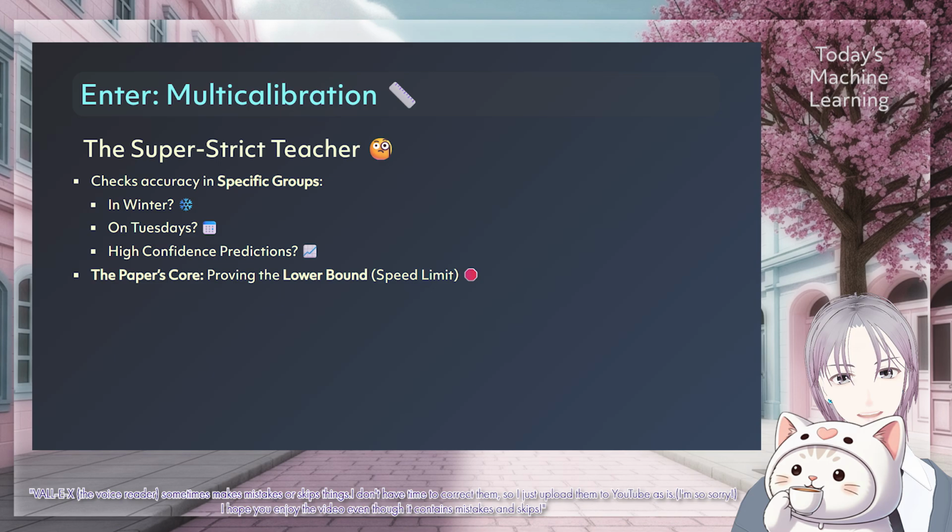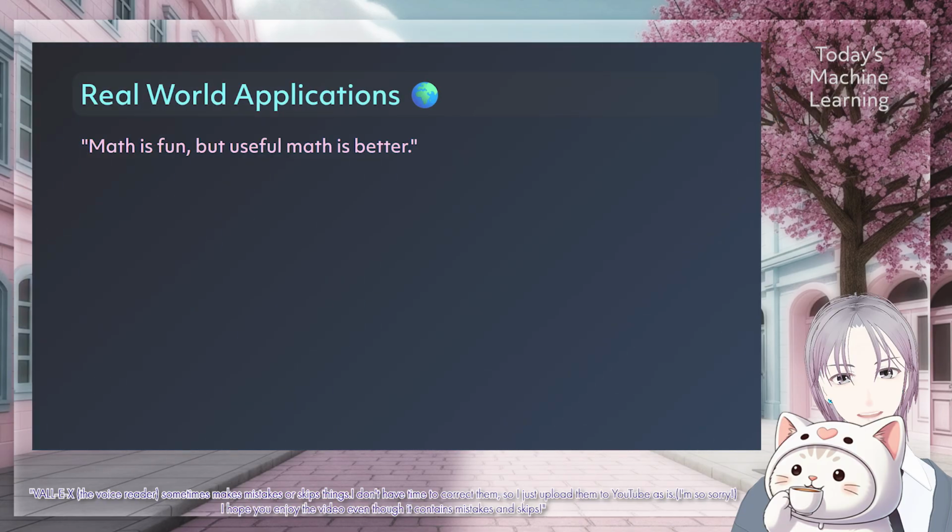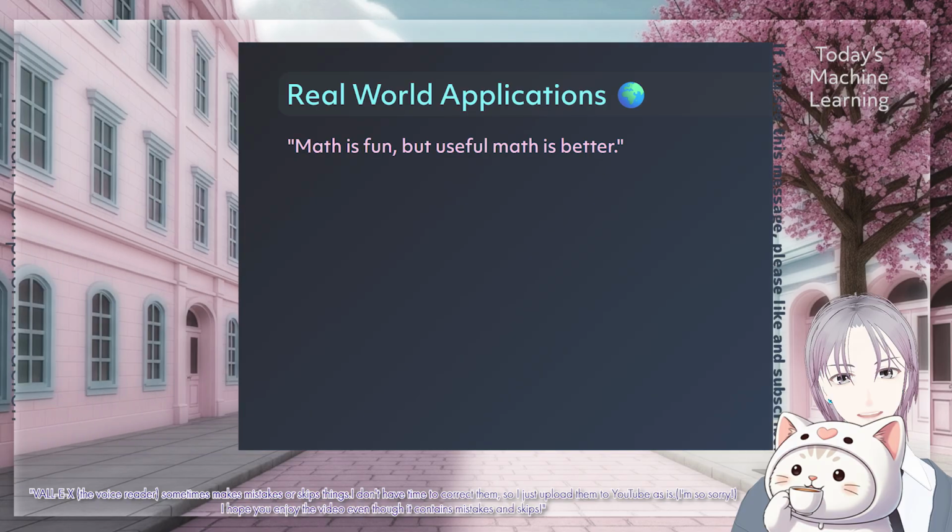So this paper is very special. It proves mathematically, for the first time, exactly how hard it is to achieve this level of perfection. They call it a lower bound. It basically sets a speed limit on how fast an AI can learn, to be fair to all these different groups. Now, let's look at some real examples of how this applies to life. Because math is fun, but useful math is better.